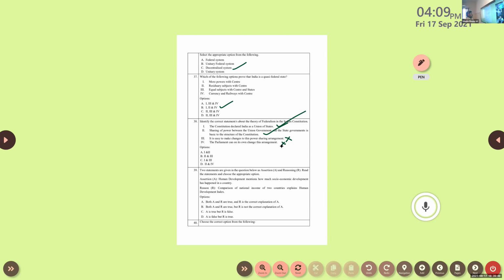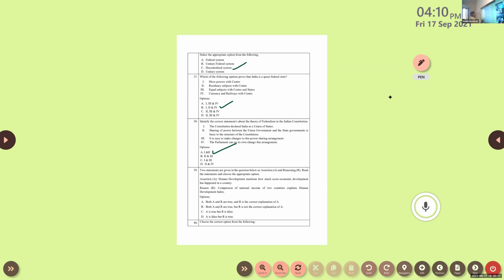So what is the answer here? Option A is the answer. That is A, 1 and 2. Okay, 1 and 2. Next one, question number 39. Two statements are given in the question below as assertion A and the reason R. Read the statements to choose the appropriate option. Okay, here you can see two statements are there.